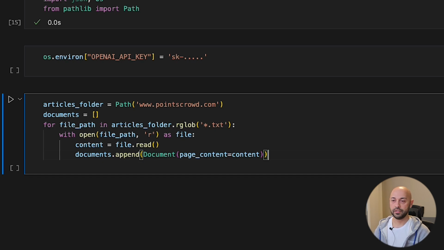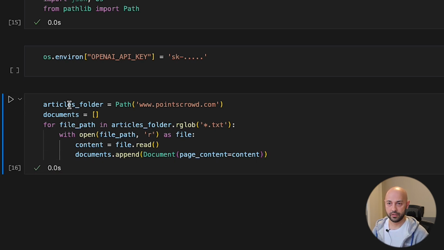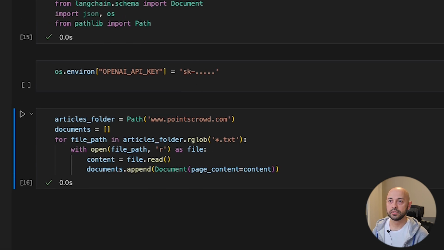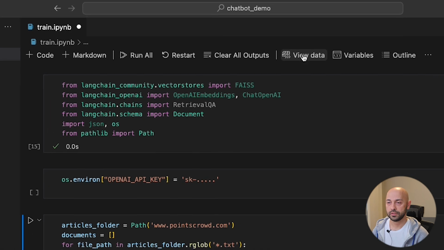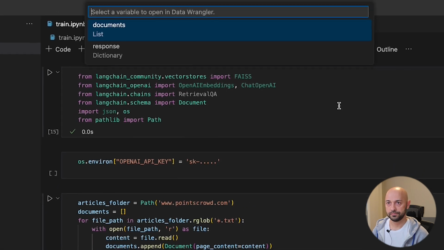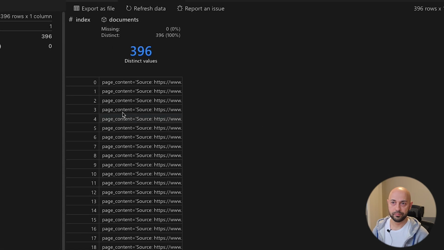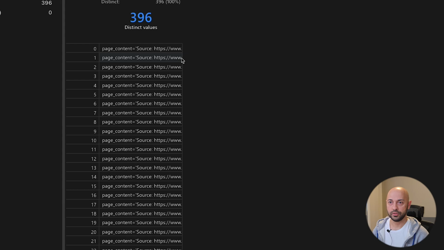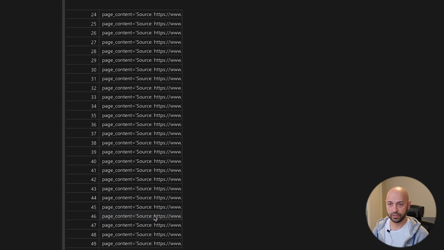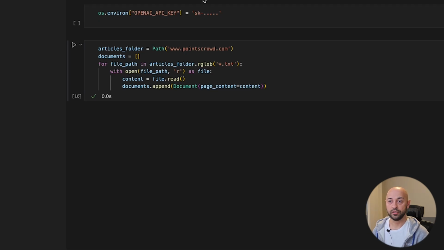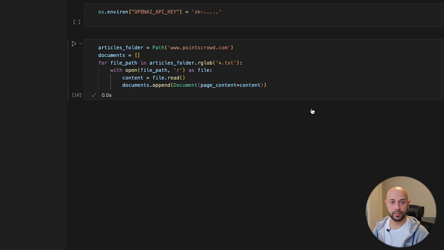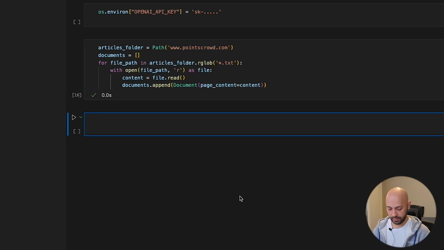Okay, that's it. So we run this. We should have documents. Yep. These are our documents already loaded as Document objects. This is the basis for our vector store, which we're about to populate.